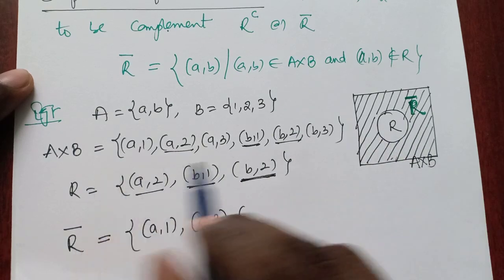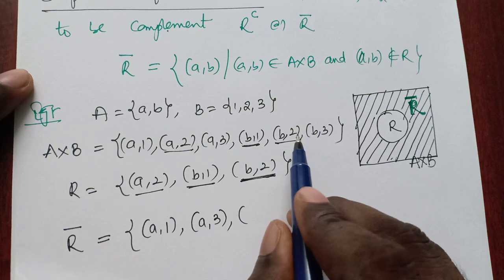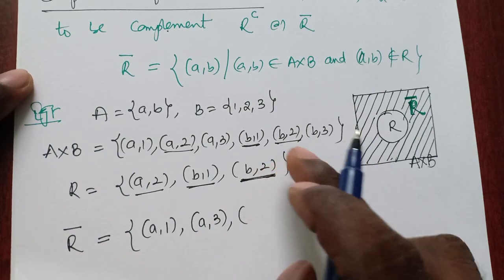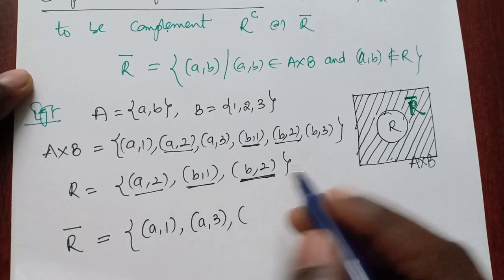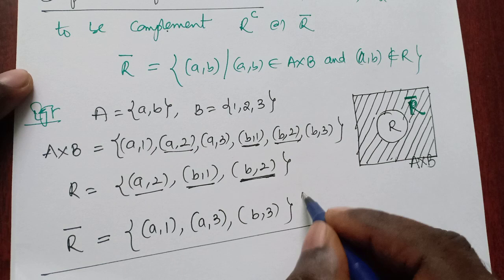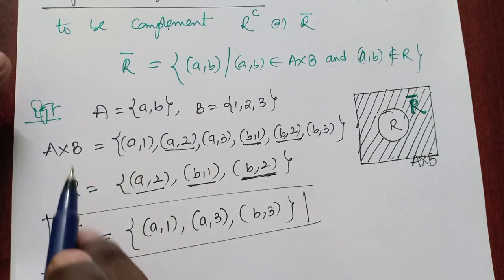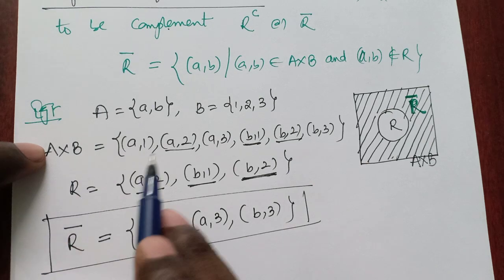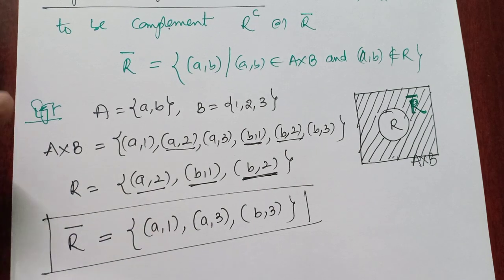Clearly we need the elements in A cross B that are not present in the relation. Here (b, 3) is not present in this relation, so we need (b, 3). So this is the example for R complement. The elements which are present in A cross B but not present in R. If the element is present in R, no need to take it.